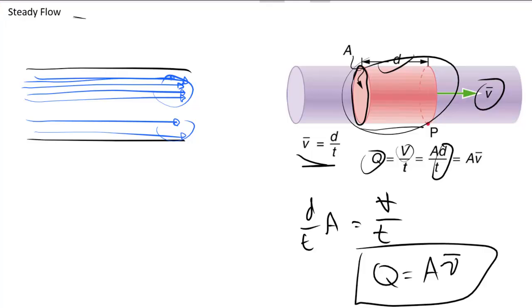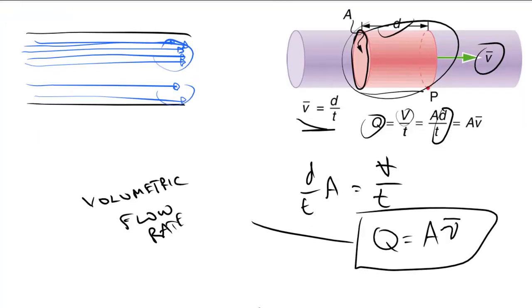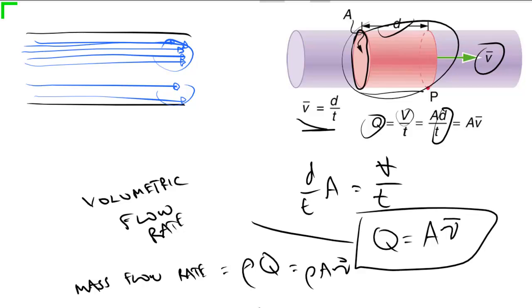So the mass flow rate would be equal to the density times the volumetric flow rate, which is density times area times the speed here.